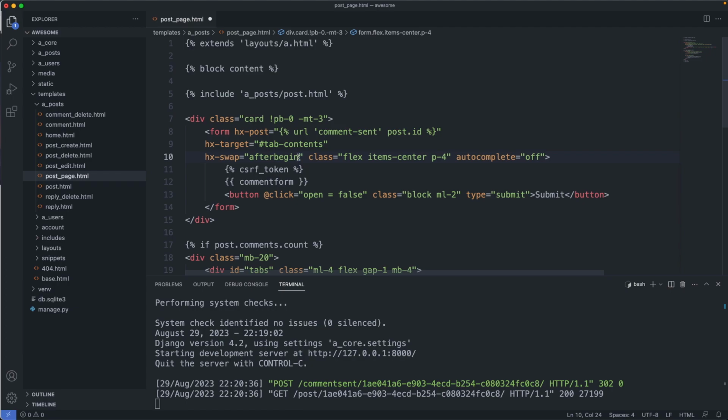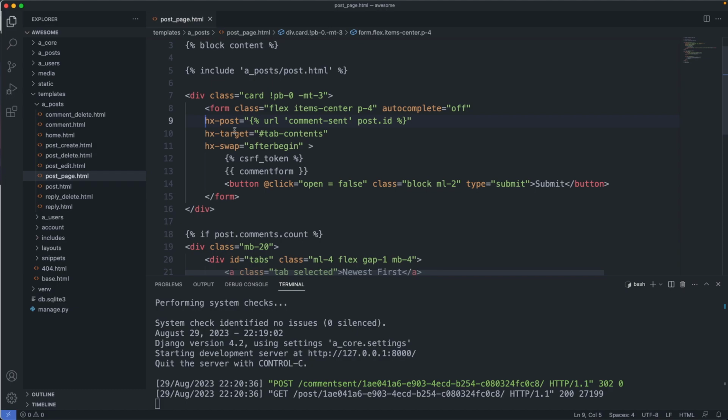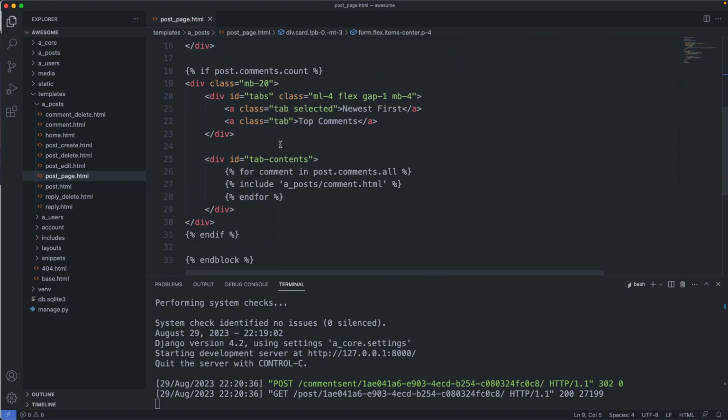So let's now clean up this code a little bit so it looks a bit nicer. I move the class and the autocomplete to the first row. So I cut it from here, I add it in here, and move this one down. So now all the Htmx declarations are easily visible. All right, save this file. Now let's look at our Htmx snippet. We are already using here an include, so we can basically just send this snippet back to the front end.